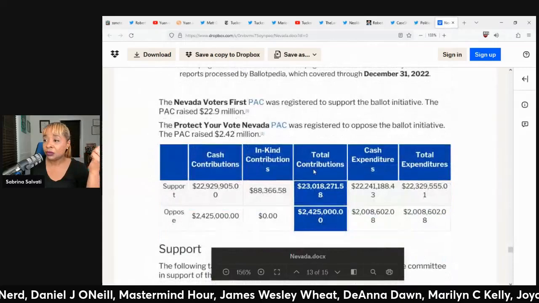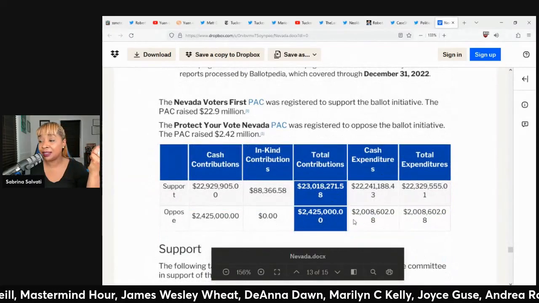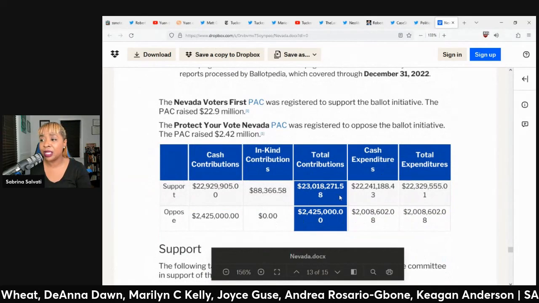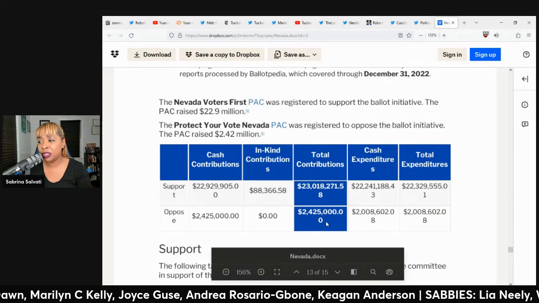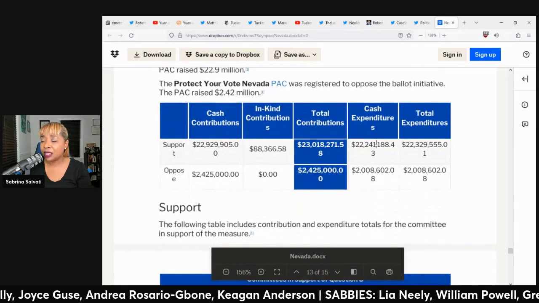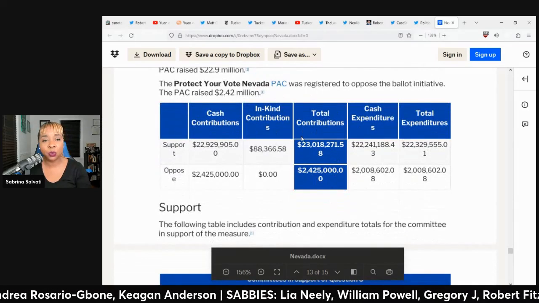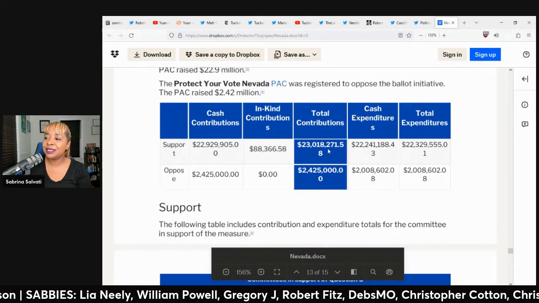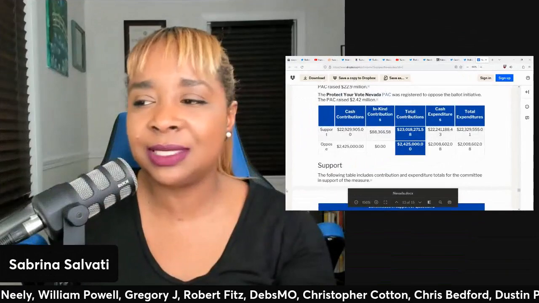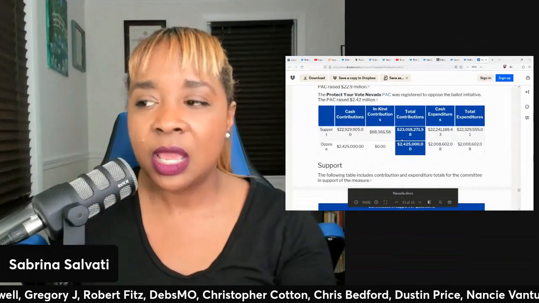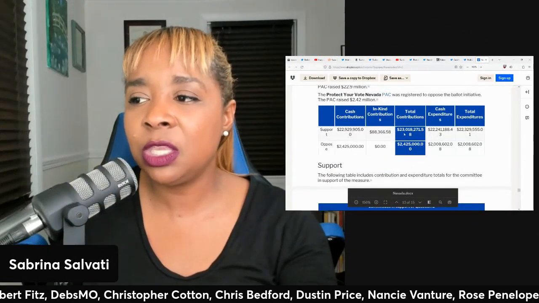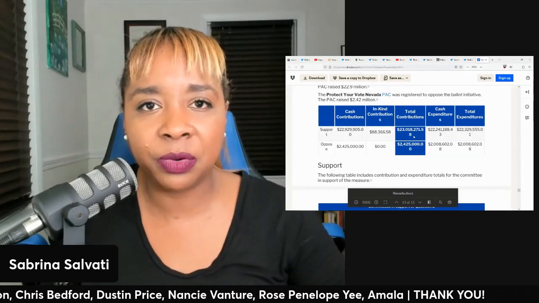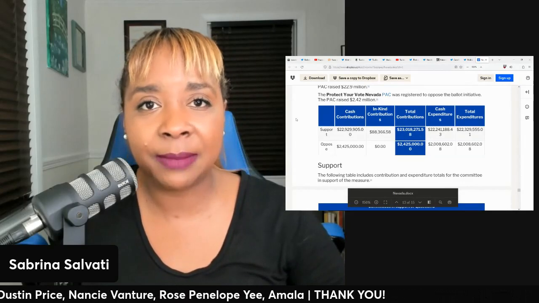So, yeah, there was a lot of money spent to support this initiative. Over $23 million was spent to support it. And to oppose it, over $2 billion was spent to oppose it. I think about what all that money could do if that money went into mutual aid instead. This is why you need to see the dollar amounts that are spent on these initiatives, especially to oppose it, because this is money that could have been used. You could have built clinics with this money. We could build public clinics for people. We could build homes for people with that money.